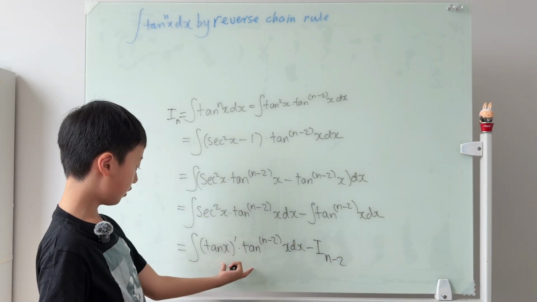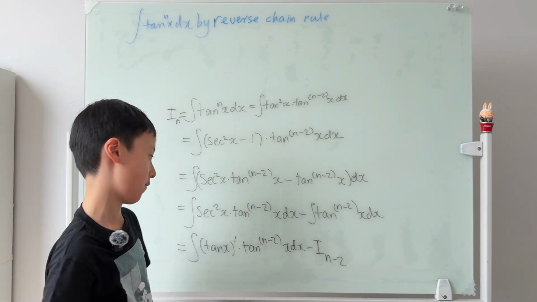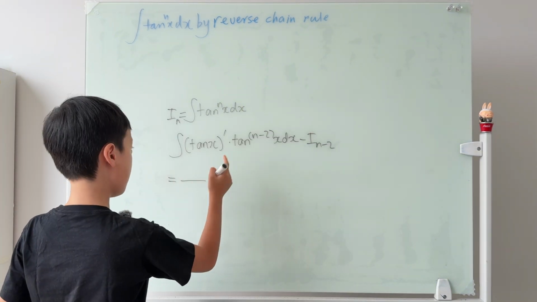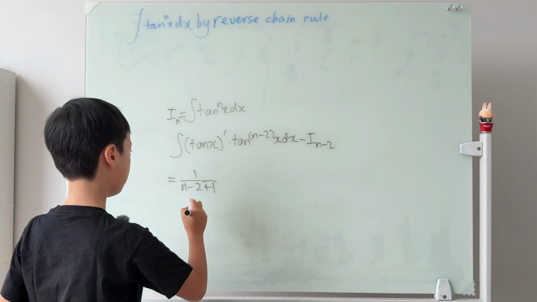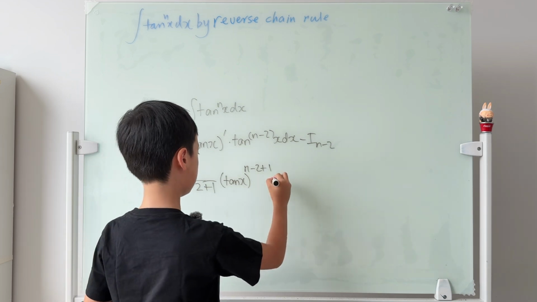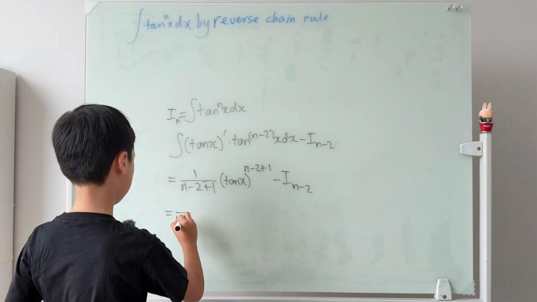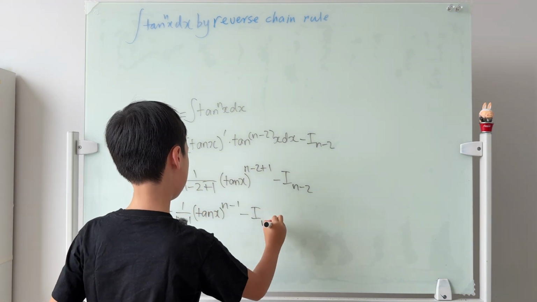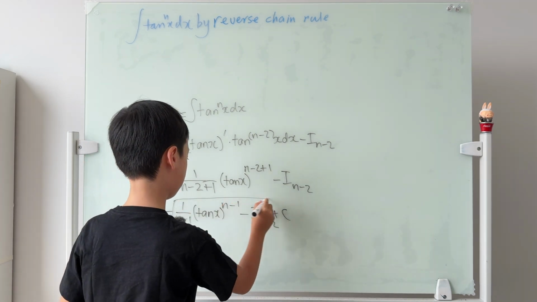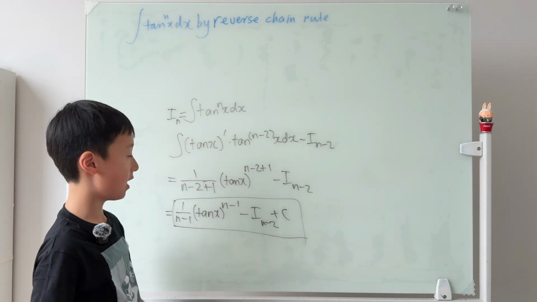So we also know that this is a standard form of the reverse chain rule, so we can just use the reverse chain rule for this integral. So it will become 1 over n minus 2 plus 1, the reciprocal of the power plus 1, times the function, which is just tangent x, to the power of this. And this is obviously minus I of n minus 2. We know that this is just n minus 1. And we obviously have to add the plus c. This is the answer to the integral of tangent x to the power of n.